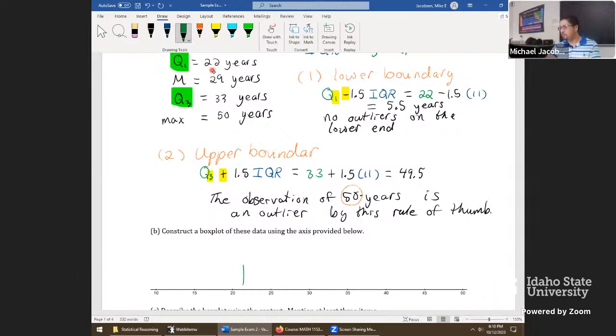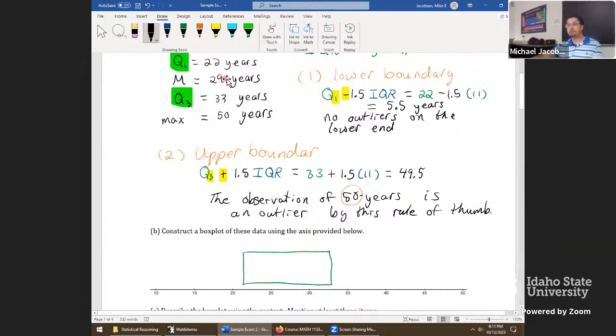Looks like maybe in this location. Another vertical line segment at 33 years would place it about here, a little bit closer to 35. This gives us the entire central box so far. And next thing I want to put in, I'll put this in black, would be the median line. This one's at 29 years, so it's going to be about right here.